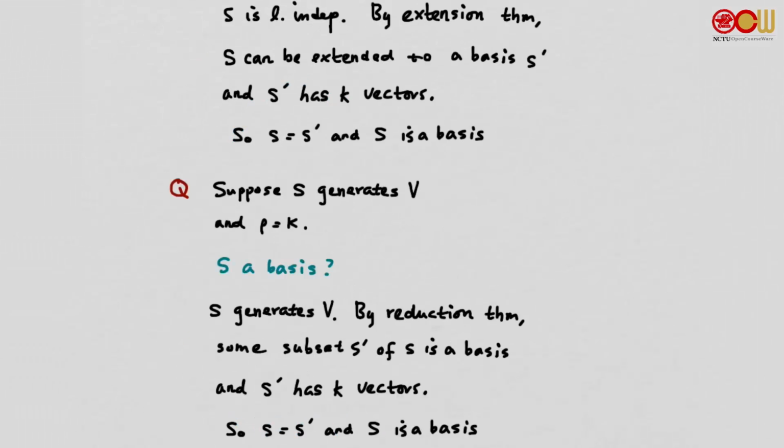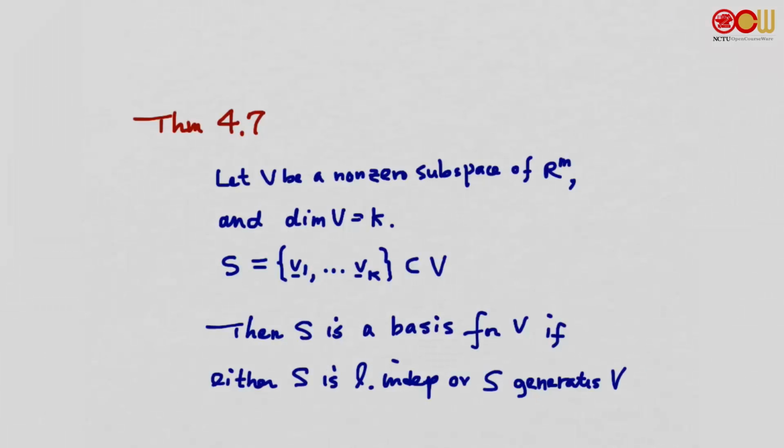S is a generating set, so by the reduction theorem, some subset S prime of S, where we remove some vectors, is a basis. And because it's a basis, it has K vectors, because K is the dimension of the subspace. So we can conclude that S and S prime are the same set, and S is a basis. Theorem 4.7 gives a summary of what we have just discussed.